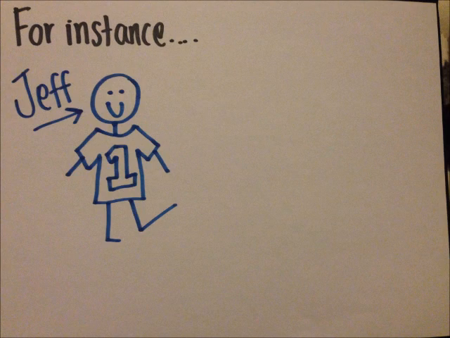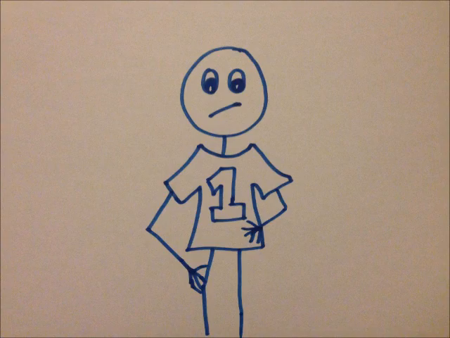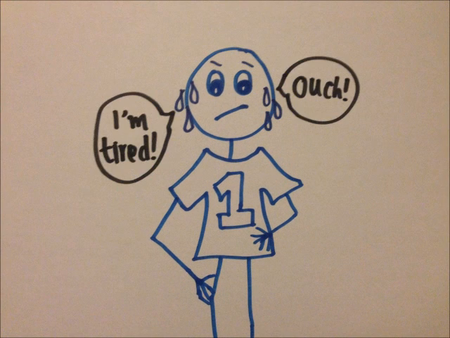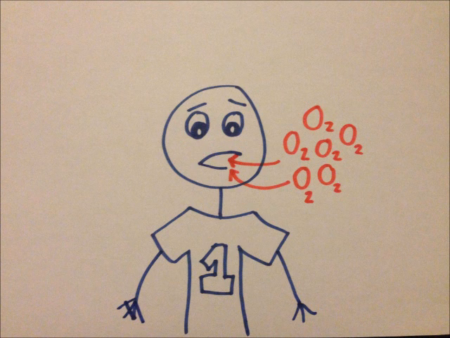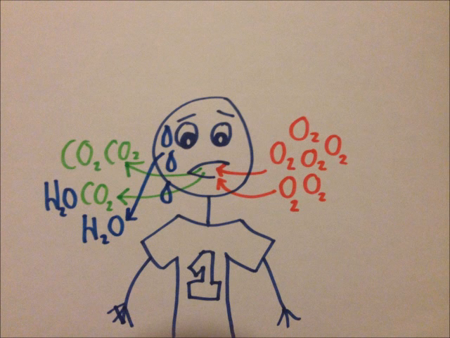Let's take Jeff for instance. Him and his friends are playing soccer. As he is using energy and tiring himself out, lactic acid accumulates in his muscles. Eventually, Jeff will feel pain and fatigue once the acid accumulates to a certain level. This will result in an oxygen debt as Jeff breathes heavily and requires oxygen to oxidize the lactic acid back into carbon dioxide and water.